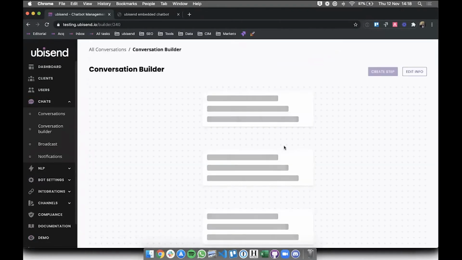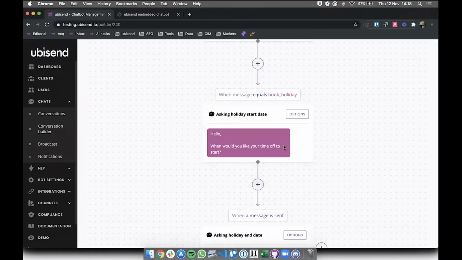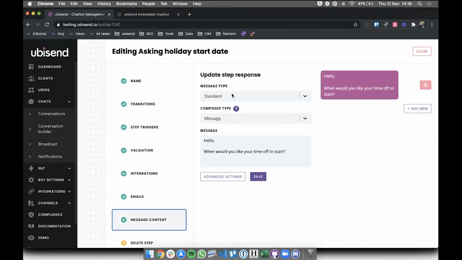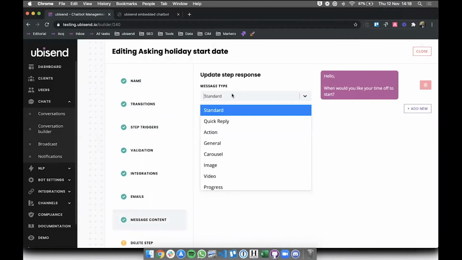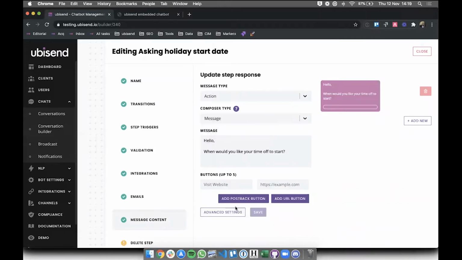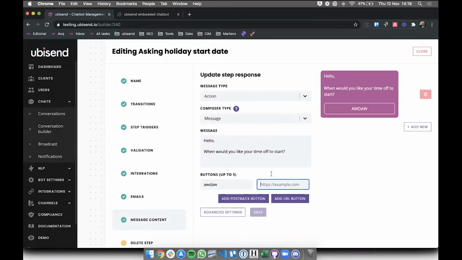Well, we can first of all add some nice date pickers. This is the feature I was telling you about in the introduction, a new feature which should be going live next week. If you're watching this, that's not going to mean anything to you, but basically around the middle of November 2020, we're going to release this feature, which I think is quite nice. We can use all sorts of message types in the chatbot conversation. Here I've only used a standard message, but we can also use messages with quick replies, which add these nice little buttons. We can use action buttons, which add bigger buttons around the links.